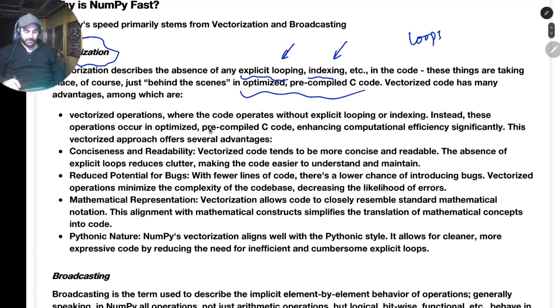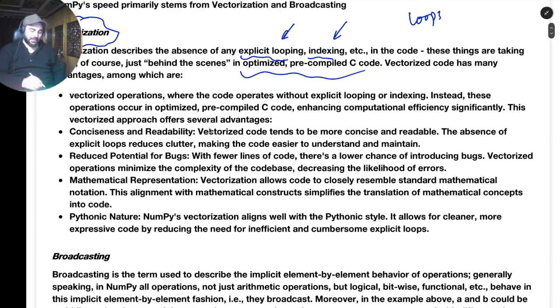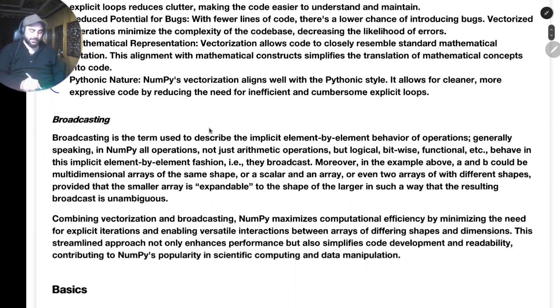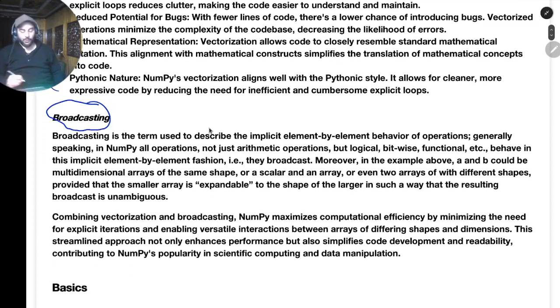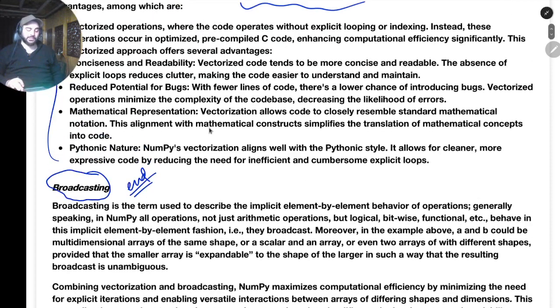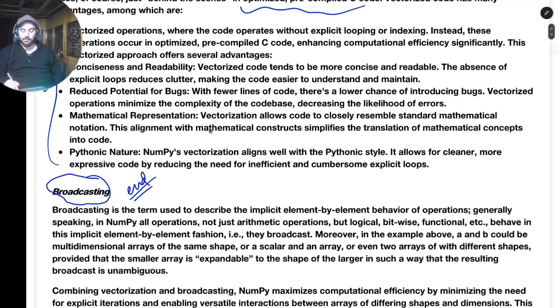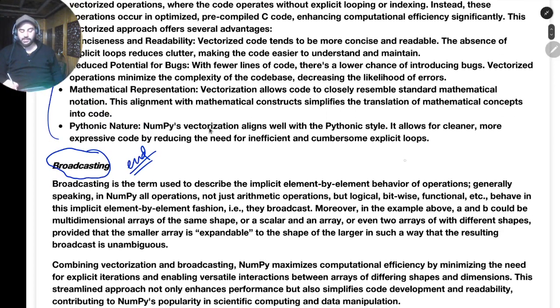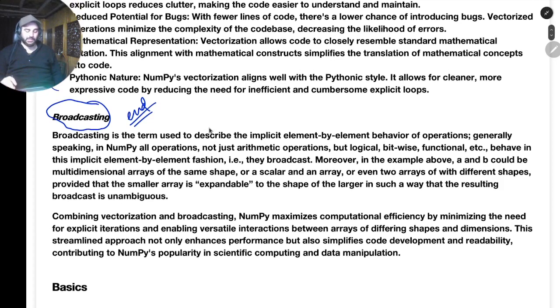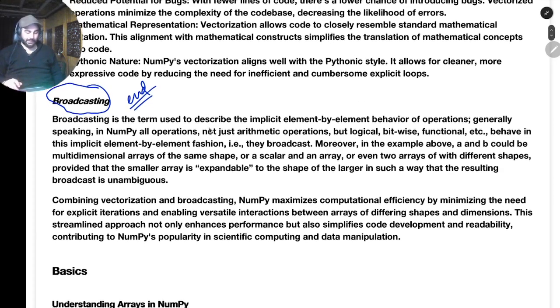You can write down the other advantage of vectorization, like reduced potential bugs and things like that. And the second thing is broadcasting. I'll cover broadcasting at the end because for that you need to have an understanding of arrays. Broadcasting and vectorization are the two main things in NumPy arrays that make it really fast. The core reason is that all of these things have pre-compiled C code at the back end. We'll see what broadcasting means, and at the end I have an example for that. Let's go with the basics first.